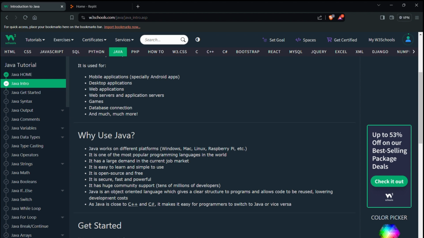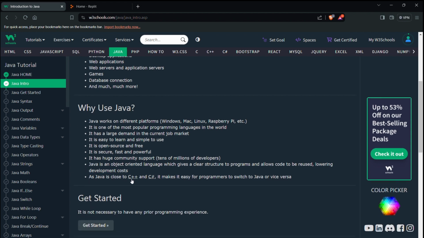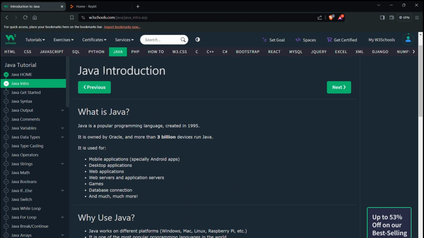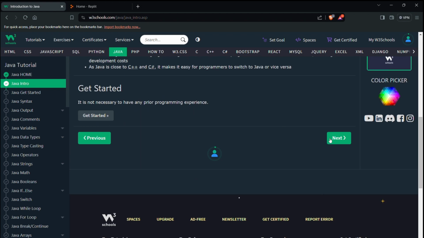Java is an object-oriented language which gives a clear structure to programs and allows code to be reused, lowering development costs. So we can reuse the code and it helps in lowering the development costs. Java is close to C++ and C Sharp, and it makes it easy for programmers to switch to Java or vice versa. I don't know C++ or C Sharp, so I'll be starting with Java. So this is the first lesson, Java introduction. Now let's move on to the next.